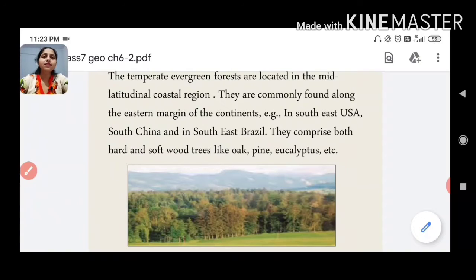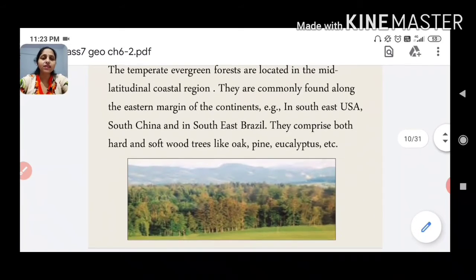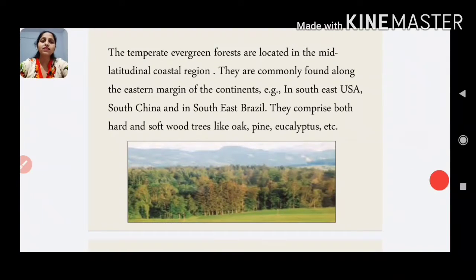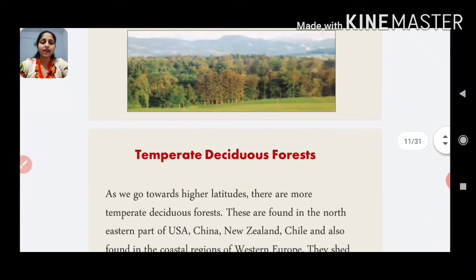So as this is the temperate region, whatever forest we have here is known as temperate evergreen forest. As they are located in the mid-latitudinal coastal region, they are commonly found along the eastern margin of the continents, for example in southeast USA, South China, and in southeast Brazil. They comprise both hard and softwood trees like oak, pine, eucalyptus, etc.